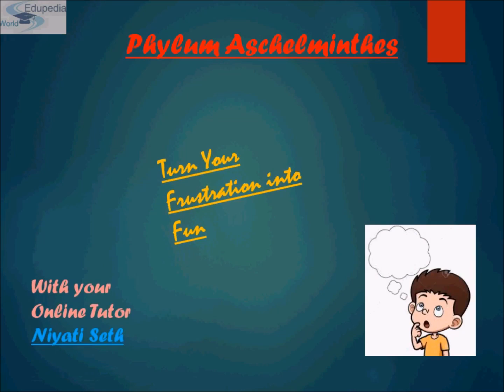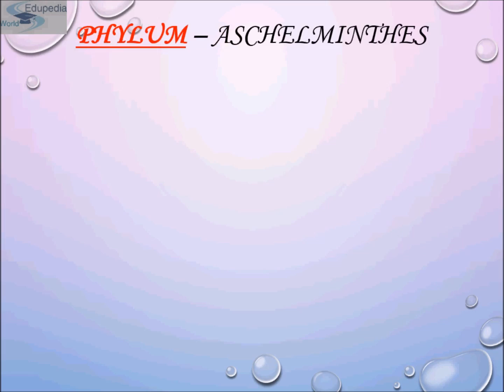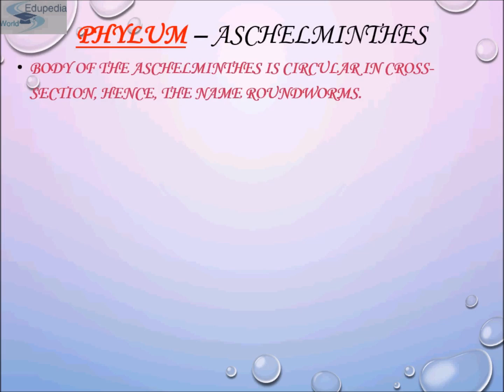So let's proceed towards our topic, that is Phylum Aschelminthes. The term Aschelminthes has been derived from two Greek words, askos, meaning cavity, and helminthes, meaning worm. Together it means animals with internal body cavity.